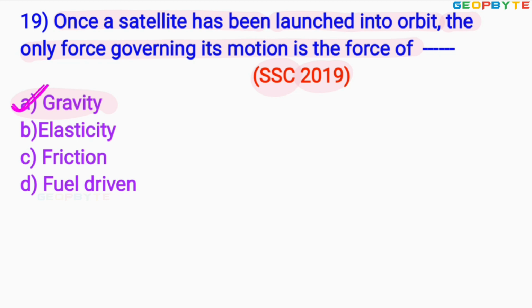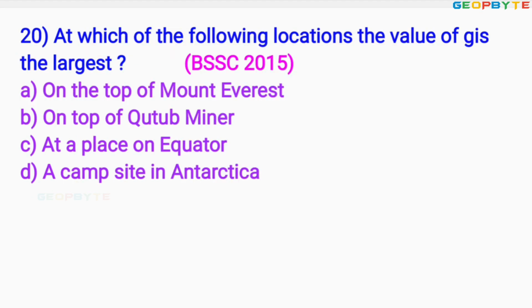Let us take the last problem. Look at the last problem, asked in 2015 for BSSC. At which of the following locations is the value of G the largest? Option A, on the top of Mount Everest.